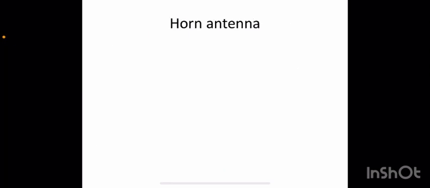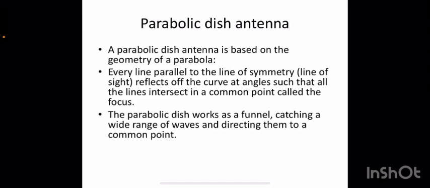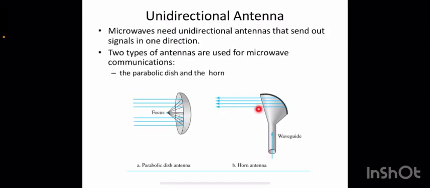Coming to the second one, that is the horn antenna. In case of the horn antenna, it looks like a gigantic scoop, right? Yeah, you can see here it is similar to a scoop. In this case, how it works is outgoing transmissions are broadcast up a stem. Through this, outgoing signals are broadcast, and the signals coming here are deflected outward in a series of narrow parallel beams like this.